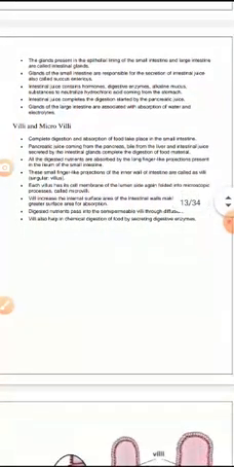Now comes villi and microvilli, which are present in the intestine. Complete digestion and absorption of food take place in the small intestine. Pancreatic juice coming from the pancreas, bile from the liver, and intestinal juice secreted by the glands of the intestine complete the digestion of food material.